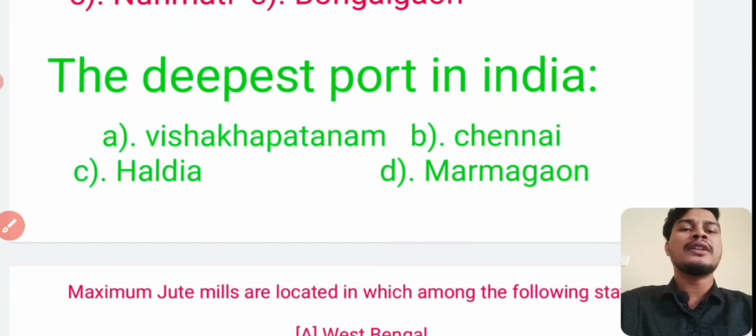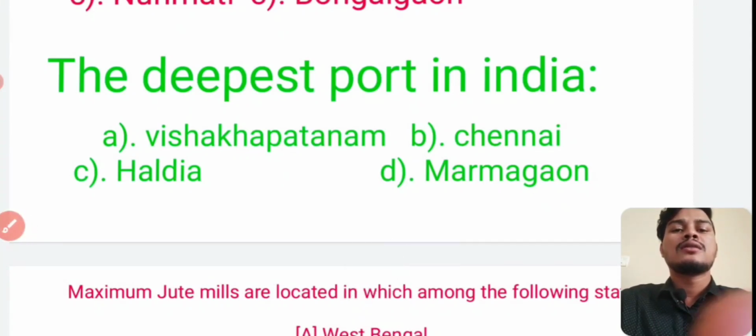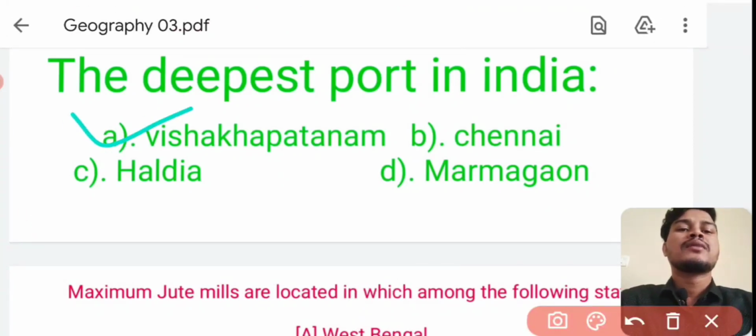The deepest port in India? Answer is option number A, Visakhapatnam. Option number A, Visakhapatnam is the deepest port in India. Next question.